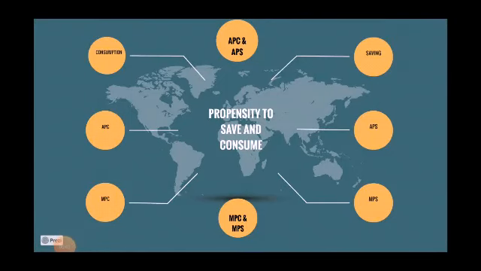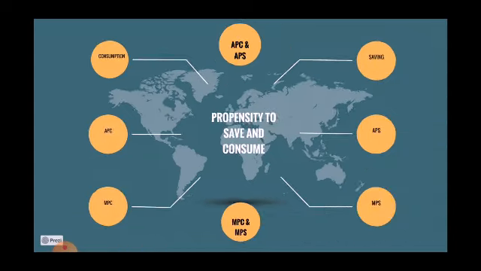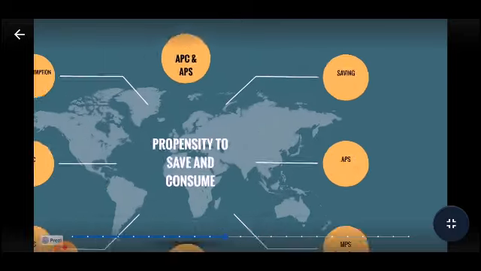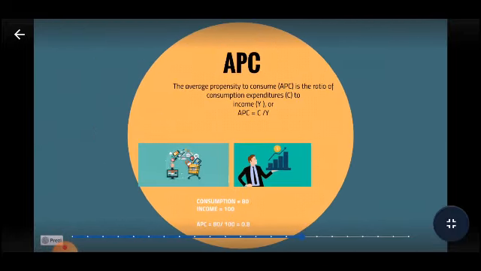Hello students, today we are going to talk about propensity to save and propensity to consume. Under propensity to consume, we will talk about APC, which is average propensity to consume, and MPC, which is marginal propensity to consume. Under saving, we will talk about APS, which is average propensity to save, and MPS, which is marginal propensity to save.